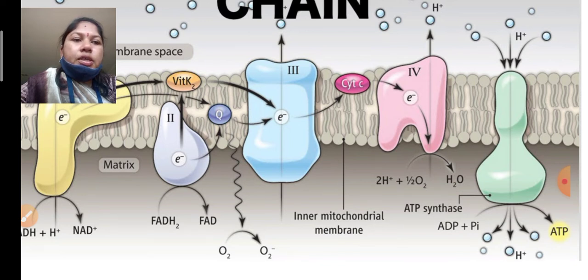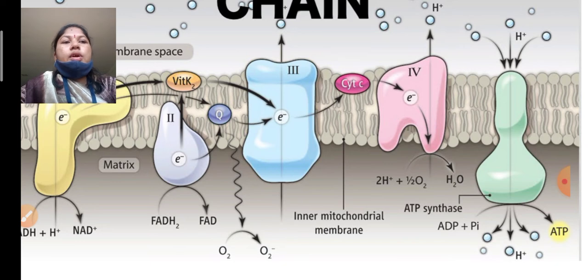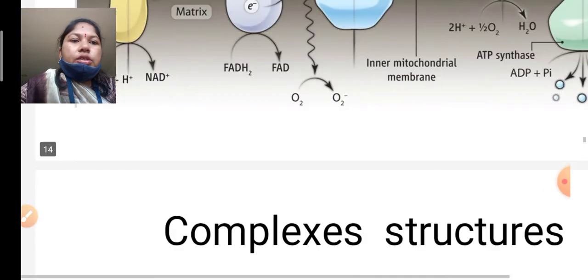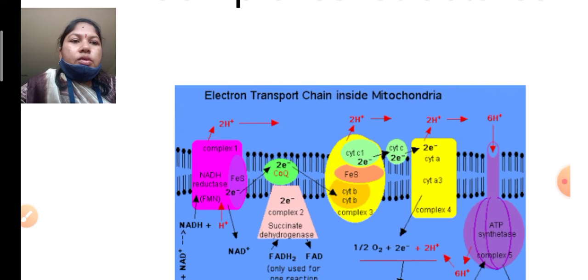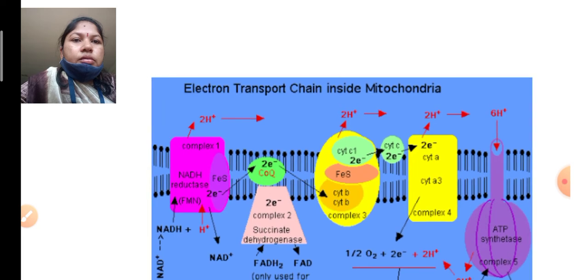Some energy is also produced, and that energy is released in the form of heat. This is the complete chain of ETS, with a very clear structure of the electron transport chain.